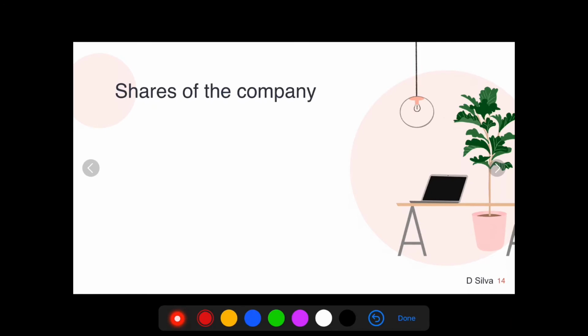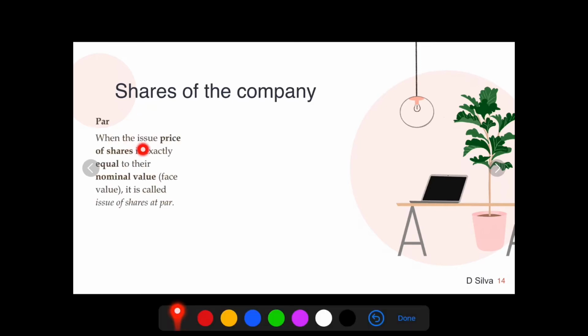Now, shares of a company. Do remember, students, that shares of a company can be issued in 3 categories. The first one is called par. When the issue price of the share is exactly equal to the nominal value or the face value, it is called issue of shares at par. For example, the nominal value is rupees 10 and the same share is issued to the public at exactly rupees 10. Such shares are called shares issued at par.